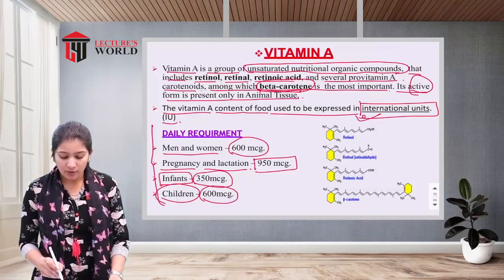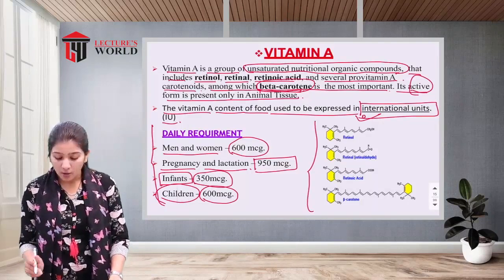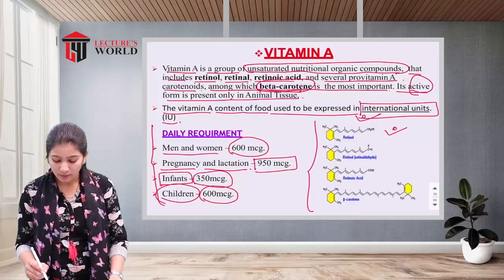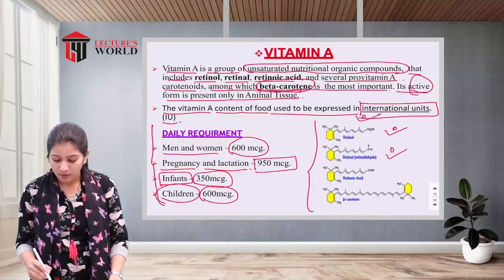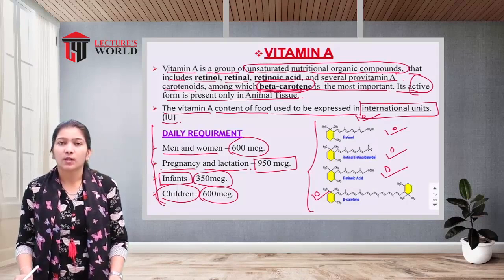Here in the picture you can see the organic compound structure of retinol, retinal, retinoic acids and beta carotene. So this is the chemical structure of vitamin A.